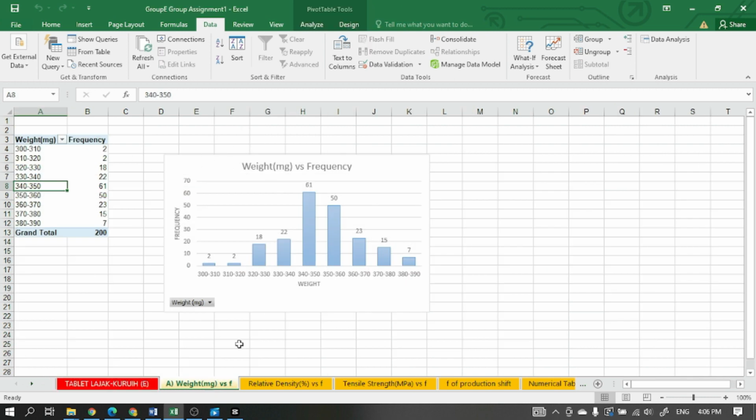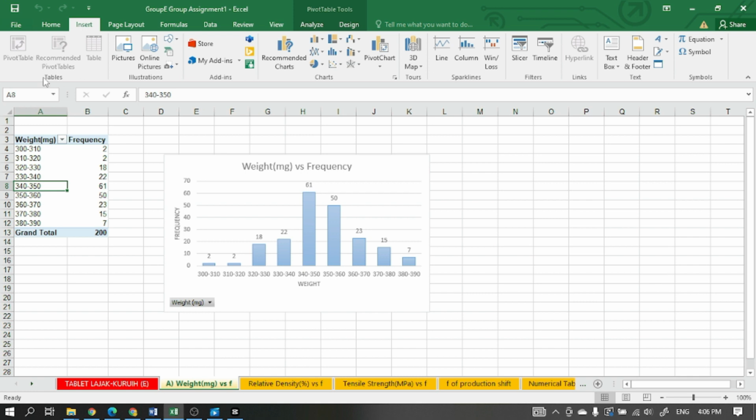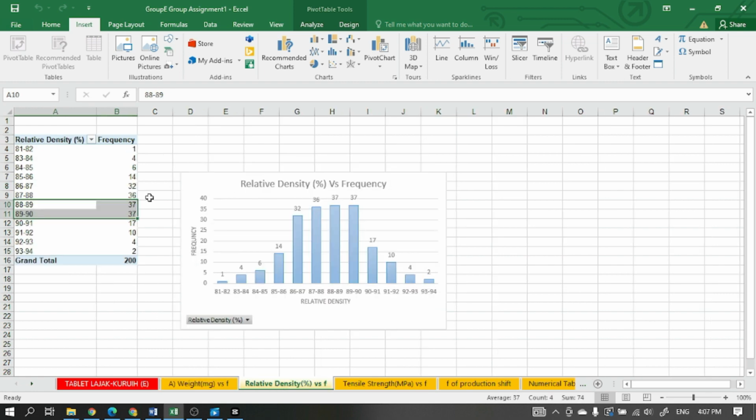We summarize our data using the pivot table tool, and this is the table we drew. We grouped it with an interval of 10 milligrams, and the highest group is the 340 to 350 milligrams group, with a frequency of 61. The same goes for this graph and table, where the highest frequency is 37, in the group 88 to 89 and 89 to 90%.